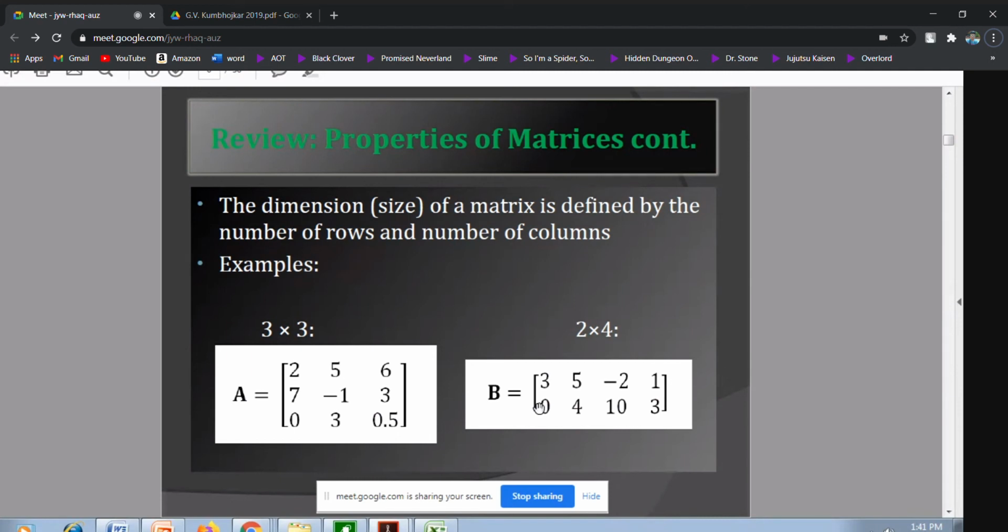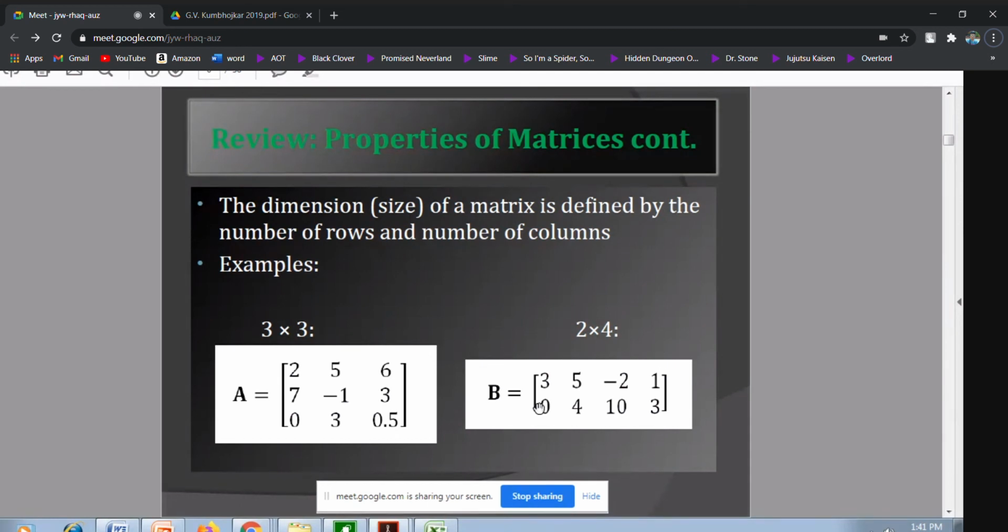Then my second question is, may I go for A into B? Everybody is saying no, and somebody is saying yes. I have equal responses from you.